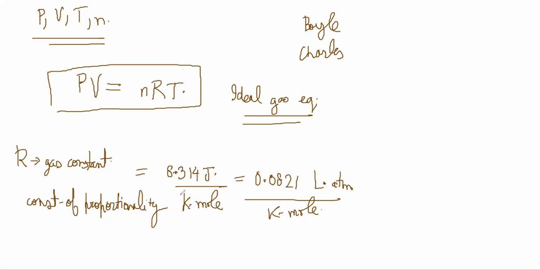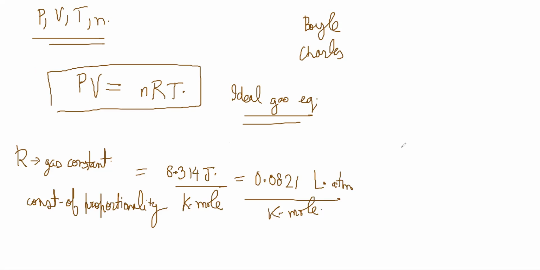It will be energy, because ATM is pressure, and then volume. So pressure into volume will be what? Force by area into volume, so force into distance, which is the same thing as work done. Okay, so PV is equal to nRT.